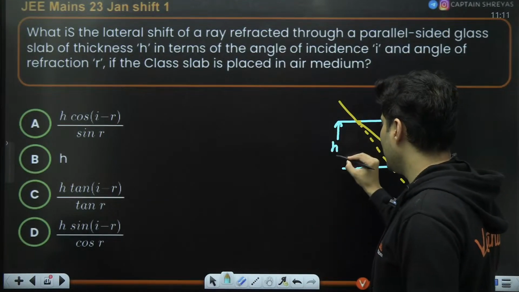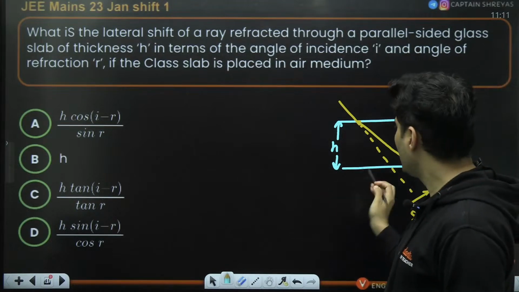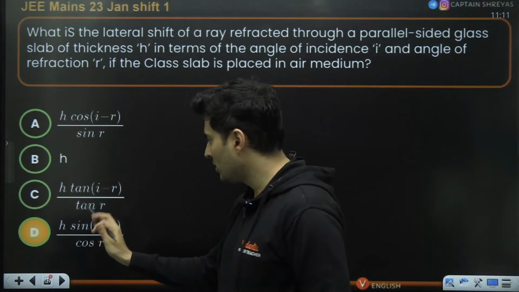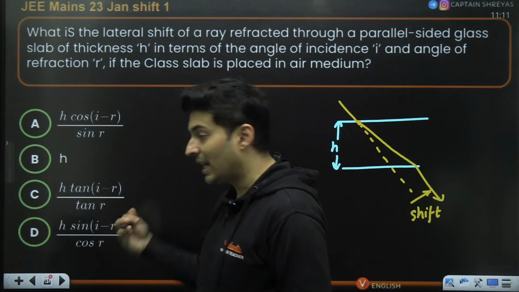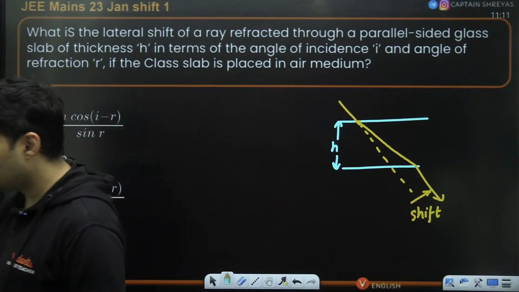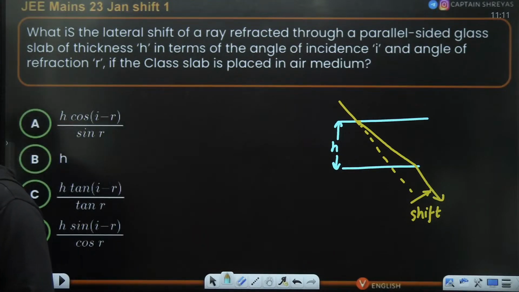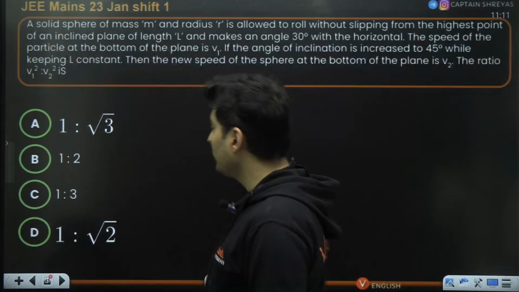So let's say this is H. So it is thickness into sine (i minus r) by cos r. Yes, I think it should be option number D. Yep, H sine(i minus r) divided by cos r. In fact, they have directly asked the formula. Usually they should have asked some application, but instead they have just asked, okay, what is the formula? Nothing else. Moving on to the next question.